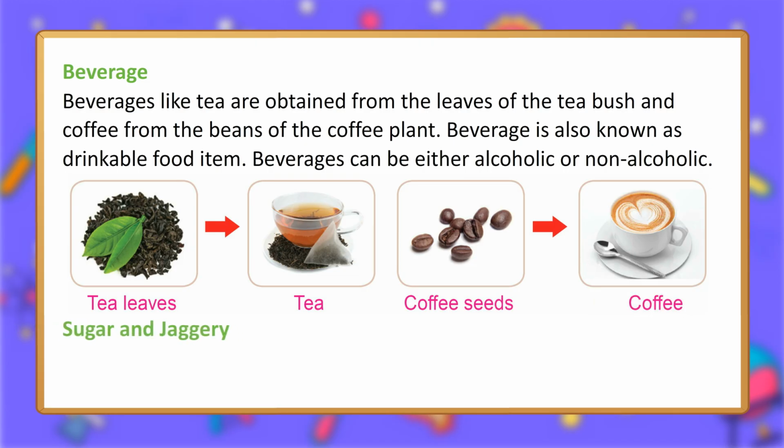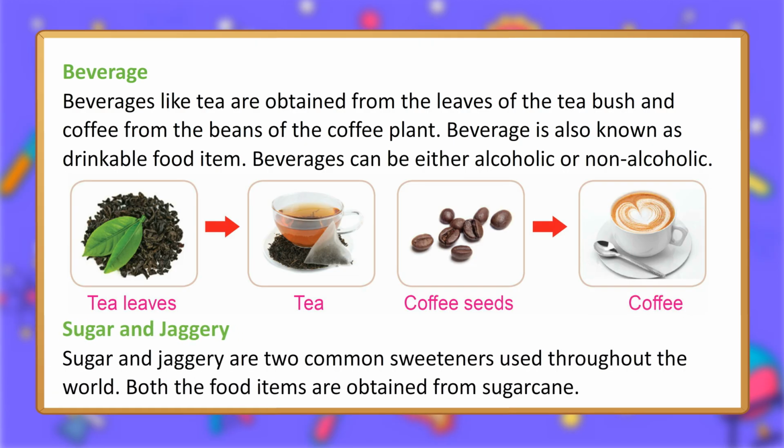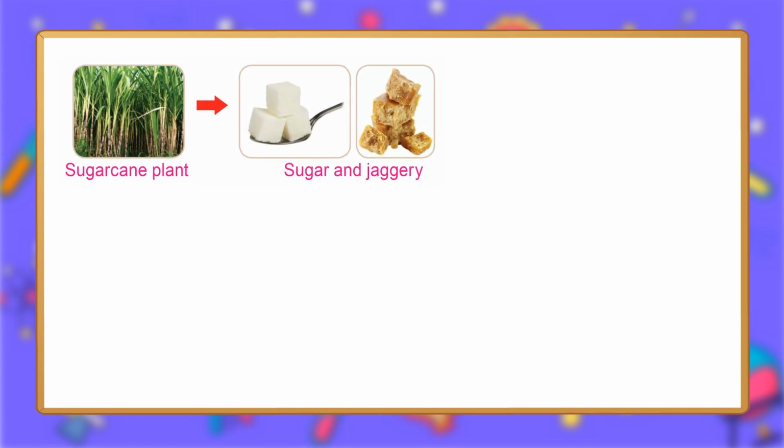Sugar and jaggery. Sugar and jaggery are two common sweeteners used throughout the world. Both the food items are obtained from sugarcane.